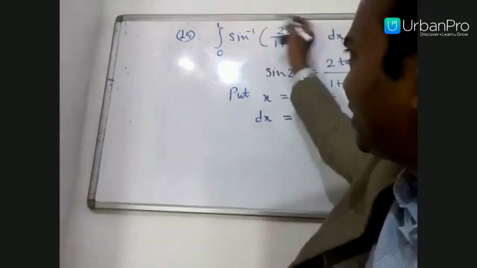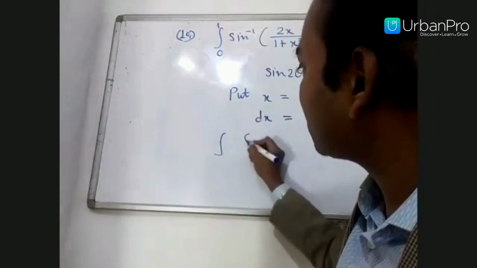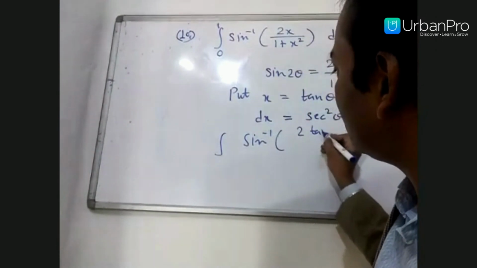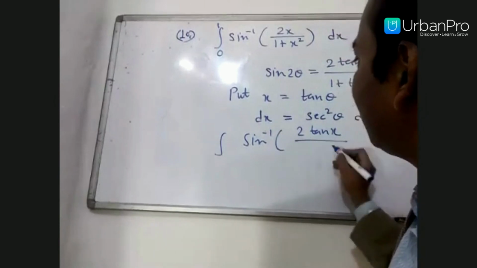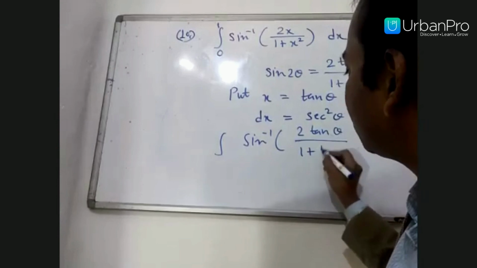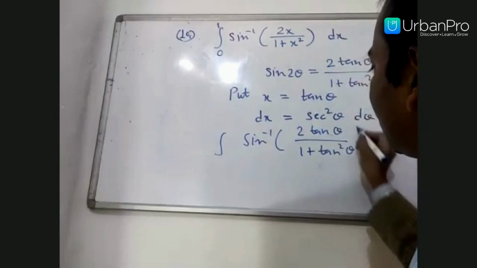Now change the complete integral. Sine inverse becomes 2 tan theta by 1 plus tan square theta.